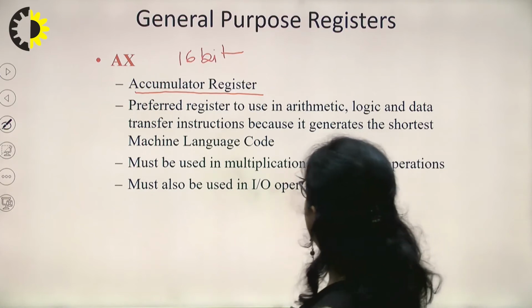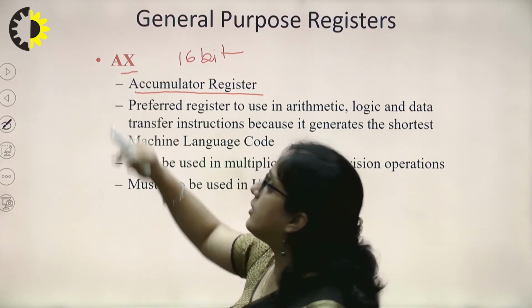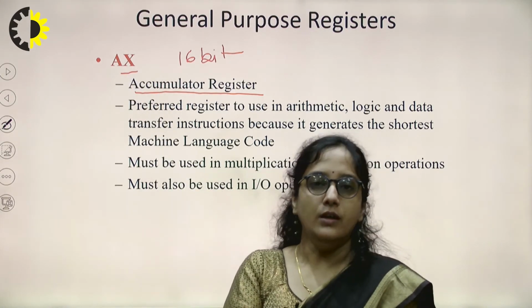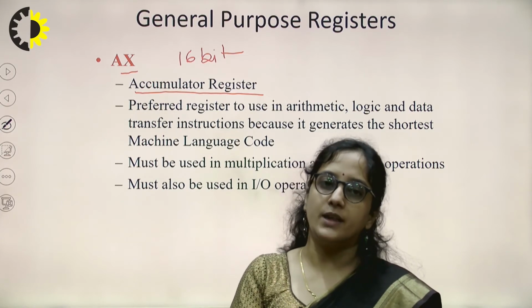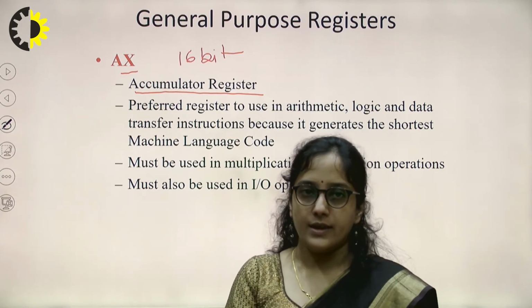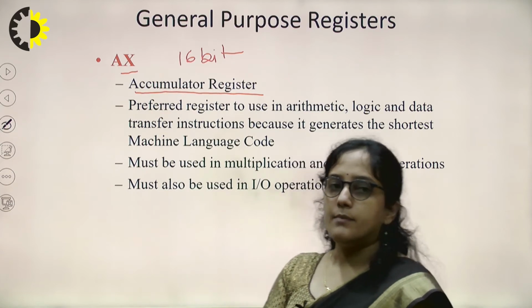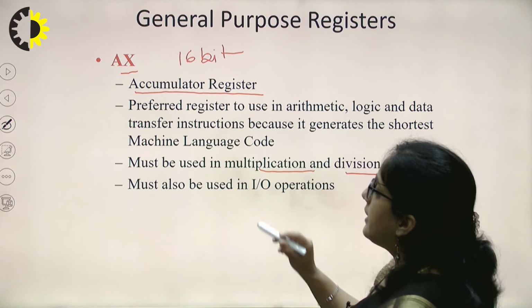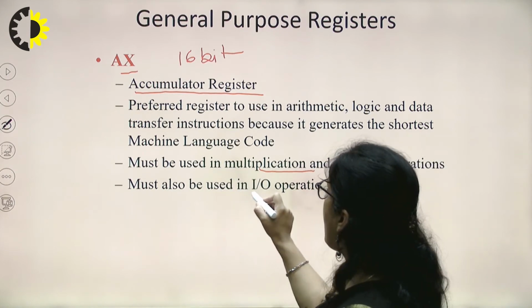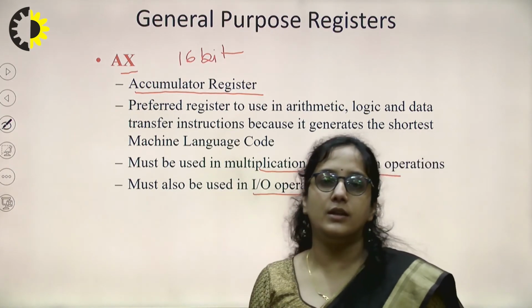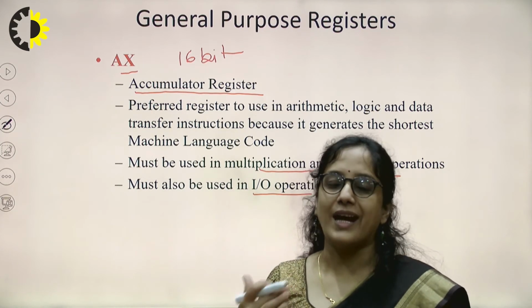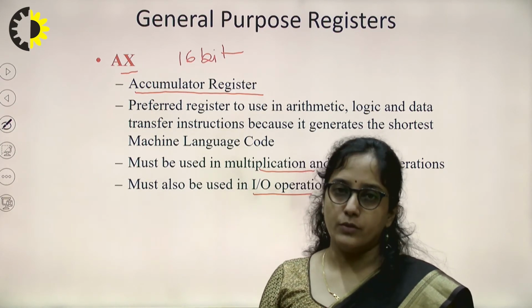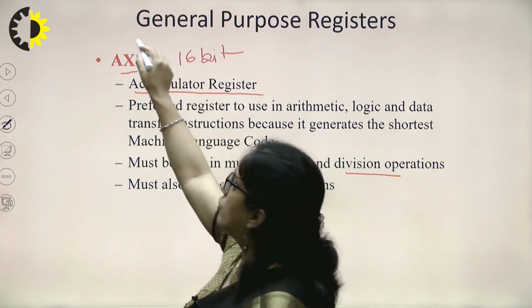So this AX register is mostly used to hold one of the operands while performing any arithmetic, logical or data transfer operation, and it must be used in multiplication and division operations. It is also used in IO operations. Whenever we have to read data from an input port or write data to any output port, that data must be stored in AX.